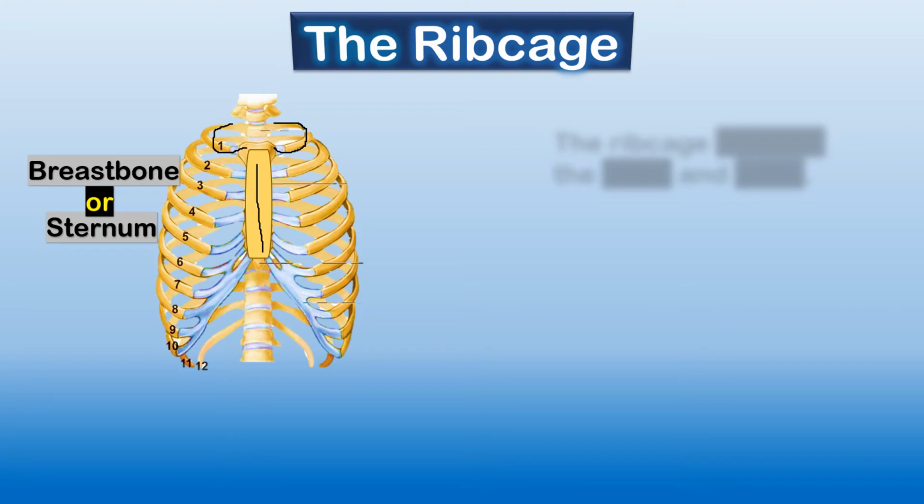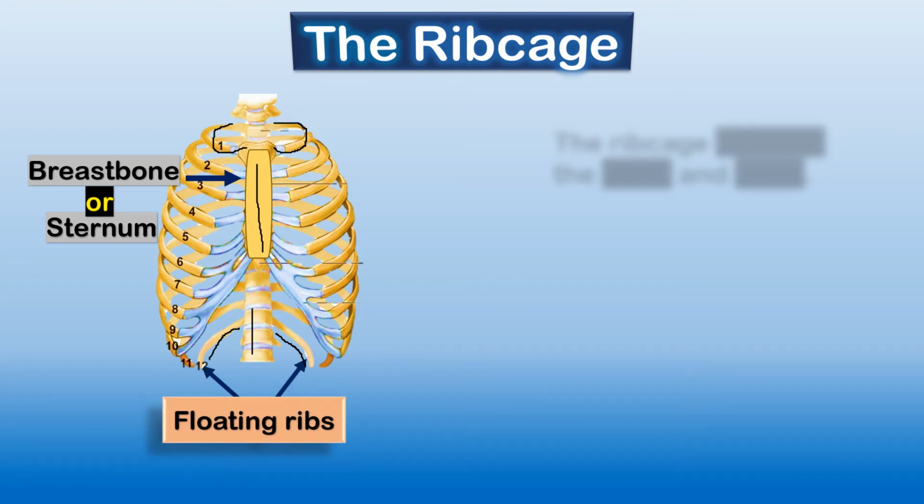But the last one, you can see here, children, the 12th one. This 12th pair is not attached to the sternum, not attached to the breastbone. It is only attached to the backbone. That is why it is also known as floating ribs.